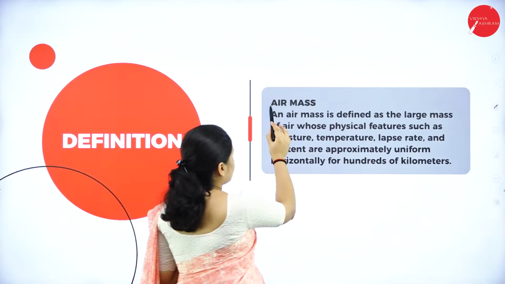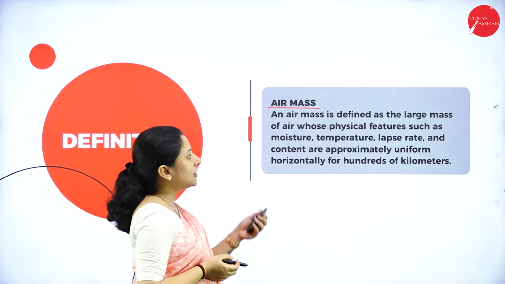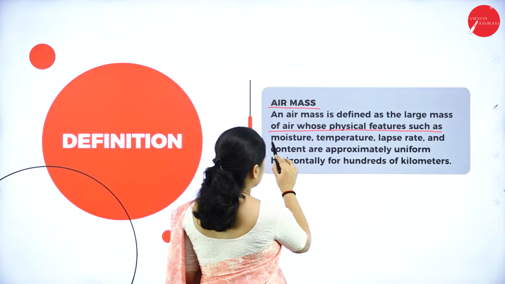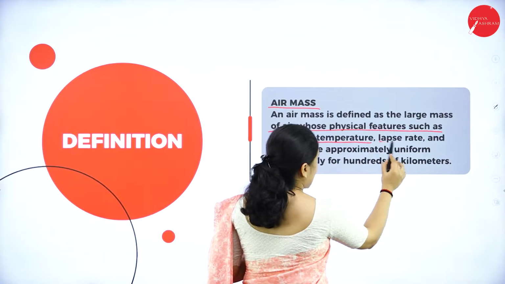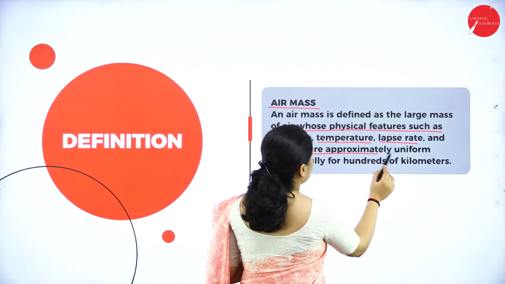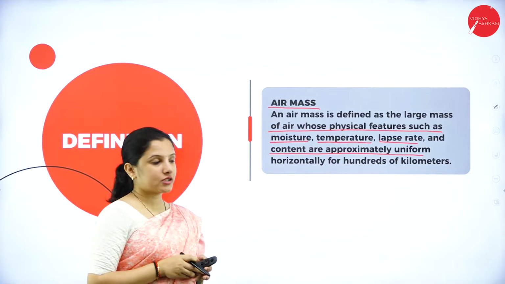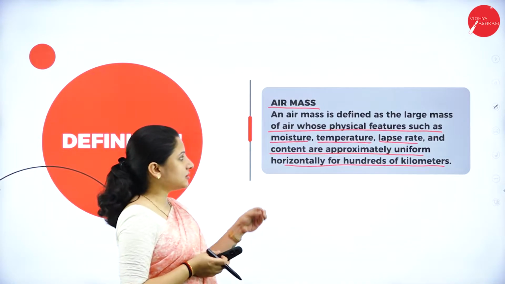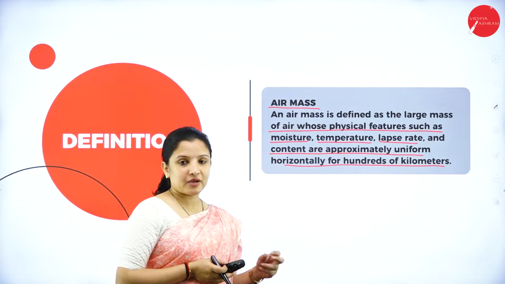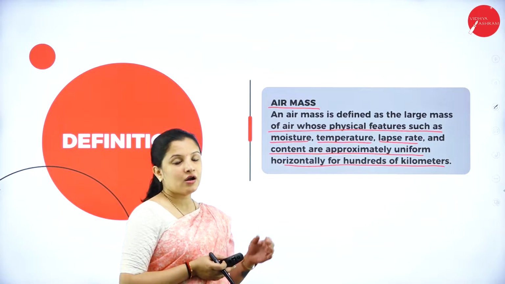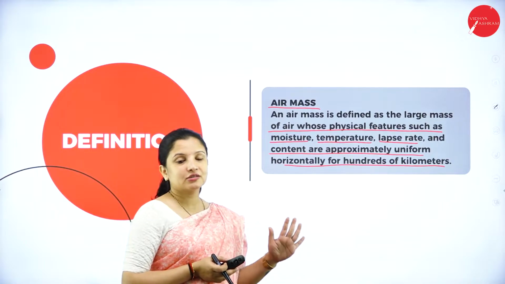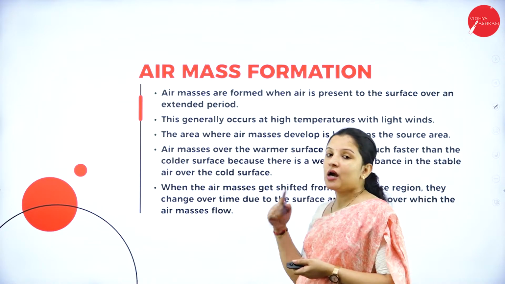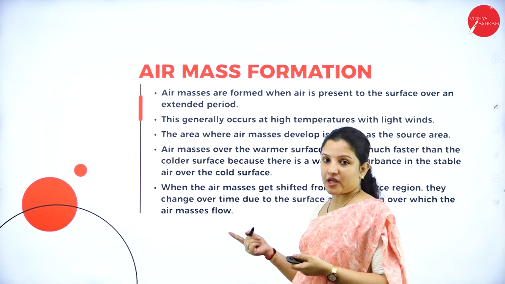So what is this air mass? Air mass is defined as a large mass of air whose physical features such as moisture, temperature, the lapse rate and the content are approximately uniform horizontally for hundreds of kilometers. So for hundreds of kilometers, the moisture content in the air, the temperature in the air, the rate of flow of the air, all that should be equal. So that is called an air mass. So we know about air mass. Let us understand how exactly air mass formation occurs.